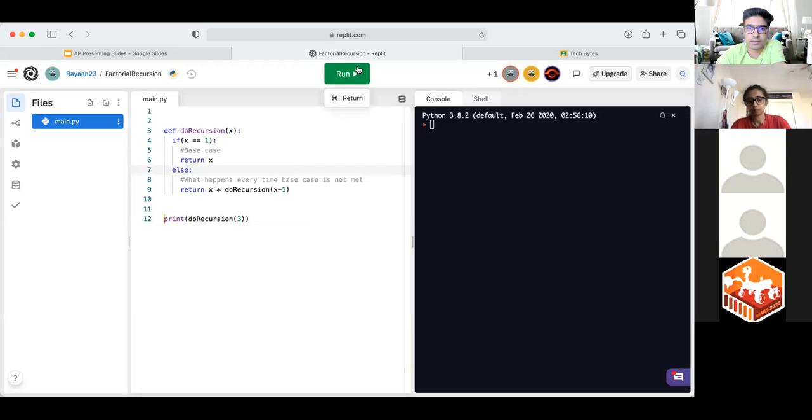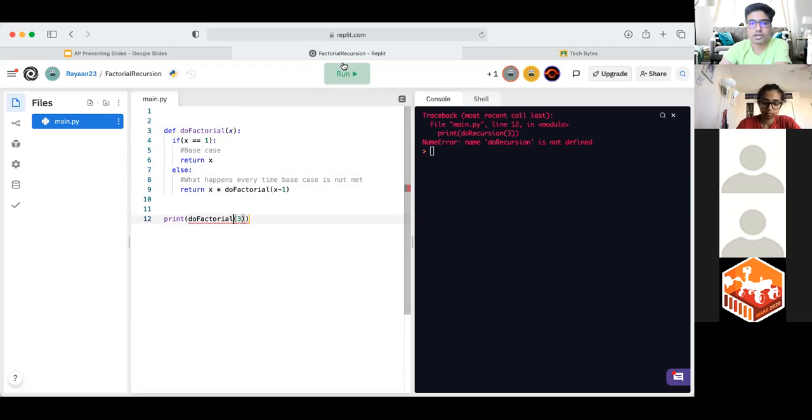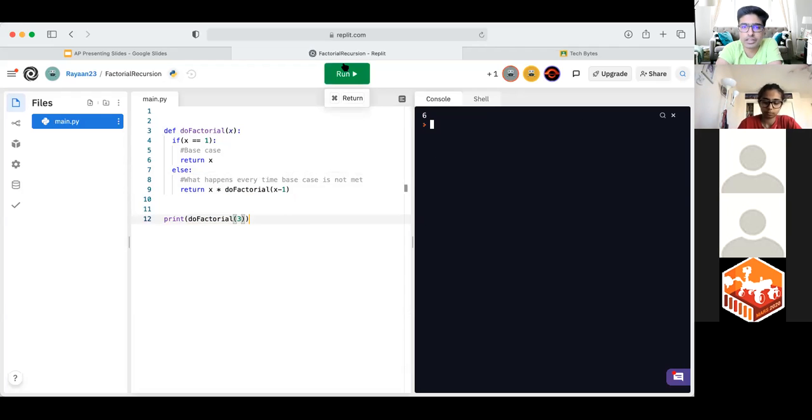So here we go. Let's run it. There we go. We get the number 6. And actually what I'm going to do is rename this function to do factorial. I think that's more specific. You can just replace that function name if you'd like. It's a good idea, organizing our variables and function names. So there we go, it's 6.